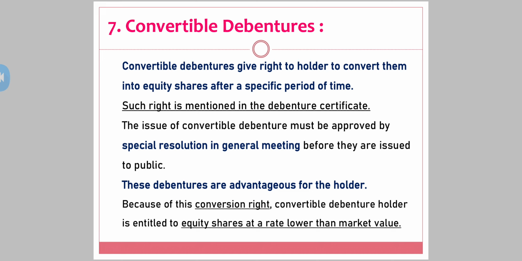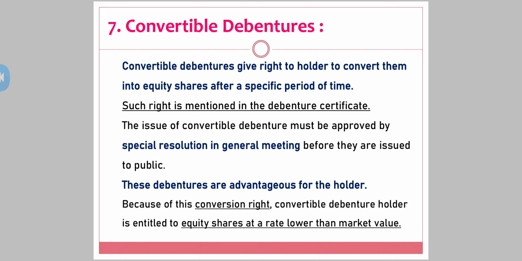These debentures are advantageous for the holder. Why advantageous? Because of this conversion right, the convertible debenture holder is entitled to equity shares at a rate lower than the market value. Let's say you have bought a debenture for rupees 100, but at the time of conversion into equity shares, the value of that one equity share is maybe 150 or 200.